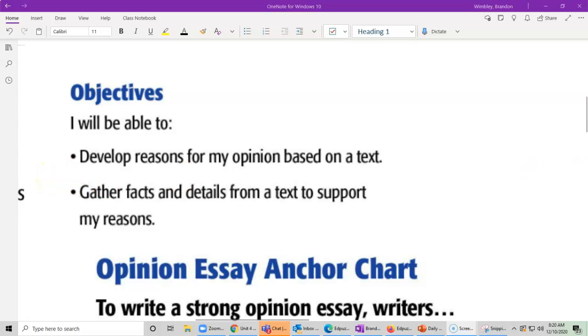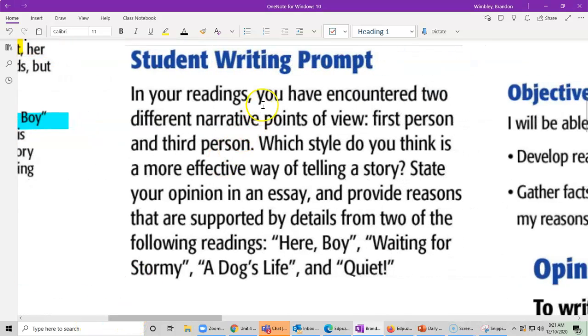Now remember, in our previous lessons, we identified these facts and details from the stories that you chose, and we're going to use them to support our opinions. So today we're going to show you how to plan and organize your opinion using that evidence from the text. So we have our prompt, if you remember, right over here. In your readings, you've encountered two different narrative points of view, first person, third person. Which style do you think is a more effective way of telling a story? State your opinion in an essay and provide reasons that are supported by details from two of the following readings: Here Boy, Waiting for Stormy, A Dog's Life, and Quiet.